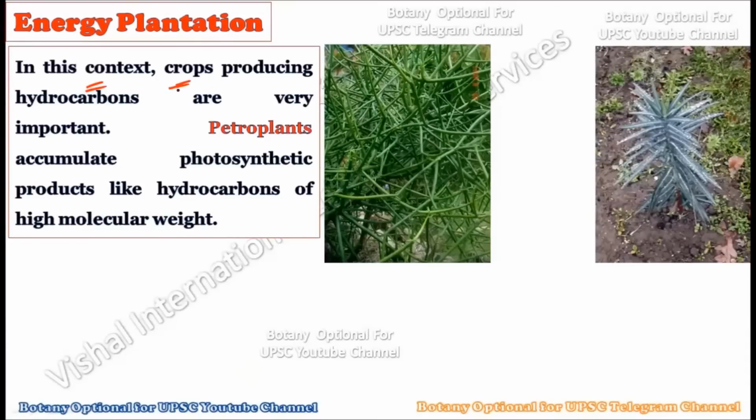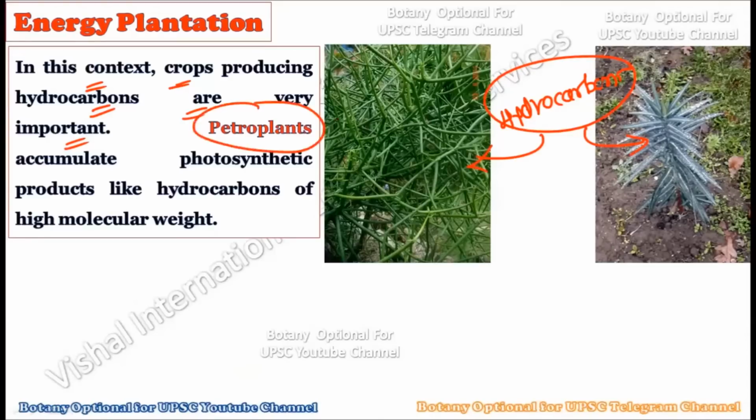See, in this context, the crops producing hydrocarbons are very, very important. Okay, whatever crop material is there which is able to produce hydrocarbons. Now, these are crop plants which are very popular for the production of hydrocarbons. These plants are particularly called petro plants. Okay, so basically, petro plants. This term relates to energy plantation because, as you know, petro stands for petrol, and whatever plants are able to produce these kinds of hydrocarbons, which are later used in petro technology, such plants are called petro plants.